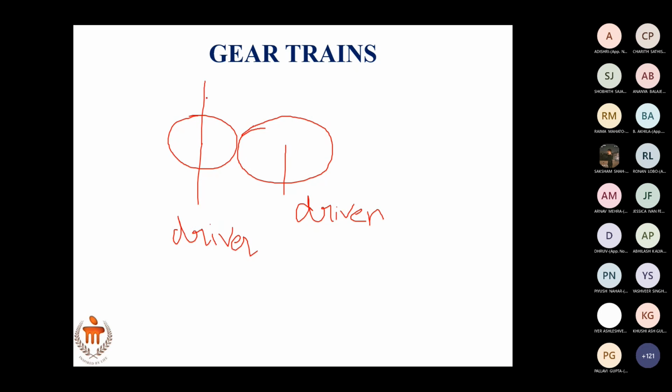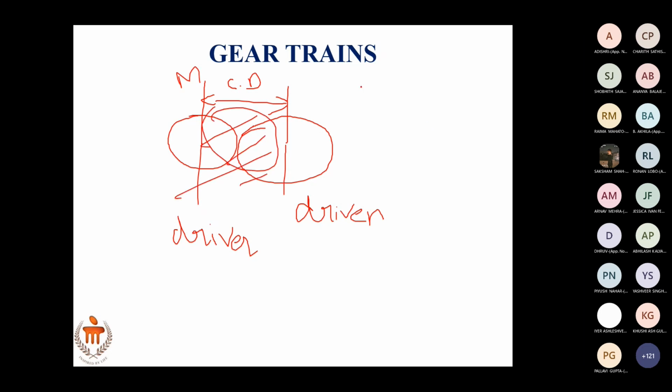You have the shaft of the motor here, and the shaft of the driven gear here. So this is the center distance that is predefined. So you can have a driver and driven gear that closes this particular space.